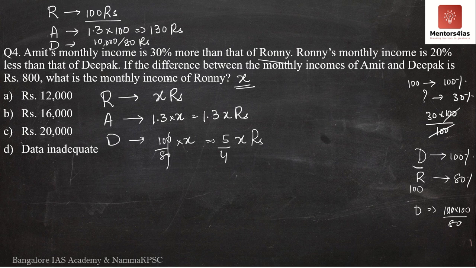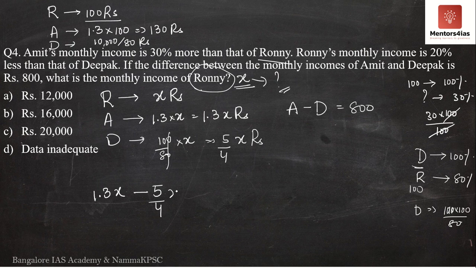Now the question further says if the difference between the monthly incomes of Amit and Deepak, meaning if I subtract Deepak's salary from Amit's salary, it should amount to 800 rupees. Then what is Ronnie's salary? We have to determine the value of x, because x is Ronnie's monthly salary. So A minus D is 800. A is 1.3x, minus D. D is 5 by 4 x. This is equal to 800.